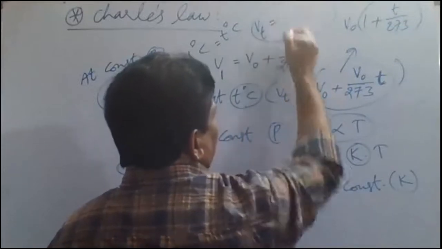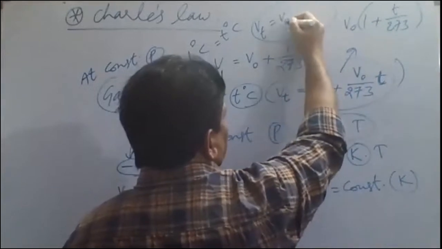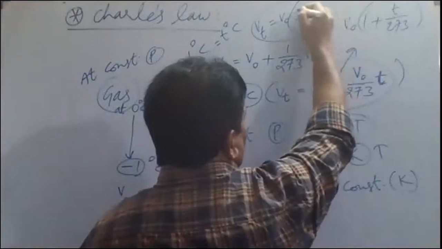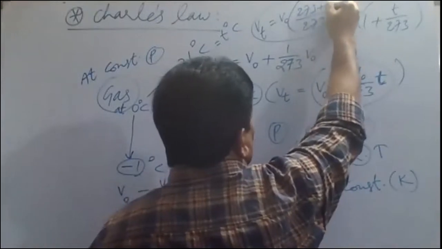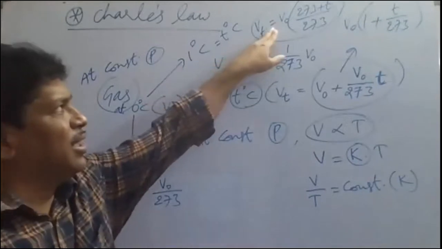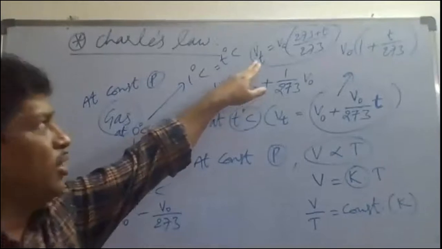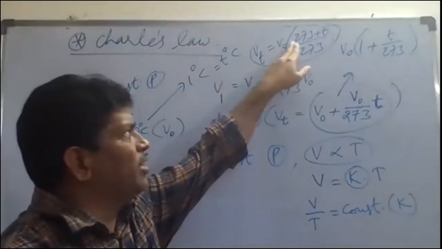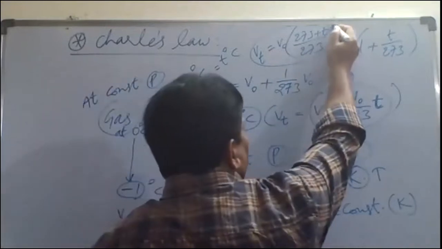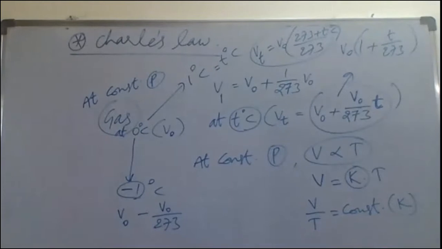The same thing, Vt is equal to V naught into 273 plus T by 273. So like this, Vt, volume at T degree Celsius, is equal to volume at 0 degree Celsius into 273 plus T by 273. Here T is centigrade temperature, 273 plus T degree Celsius.